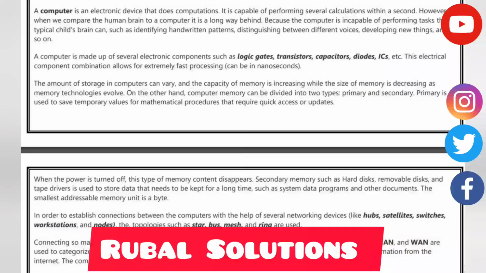On the other hand, computer memory can be divided into two types, primary and secondary. Primary is used to save temporary values for mathematical procedures that require quick access or updates. When the power is turned off, this type of memory content disappears. Secondary memory, such as hard disk, removable disk, and the tape drives, is used to store data that needs to be kept for a long time, such as system data, programs, and other documents. The smallest addressable memory unit is a byte.